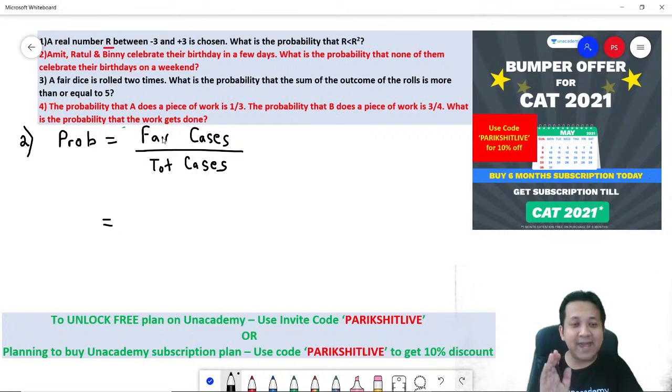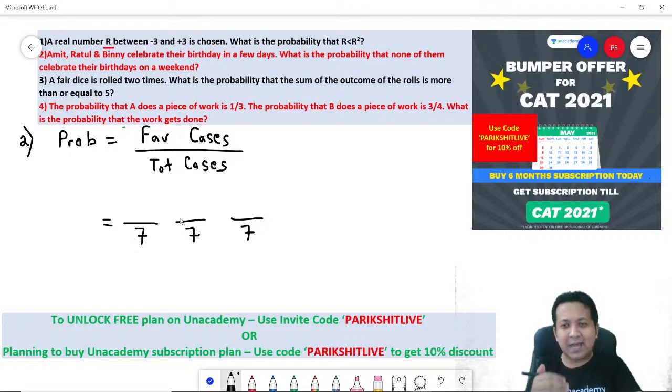We are asking about days. What is the probability that someone is born on some specific days? Think about it. How many days are there in a week? All of us know. So total number of days is 7. So for the first person, it's 7. Remember, there are 3 different people. So for the second person, also the total number of days is 7. For the third person, also total number of days is 7.